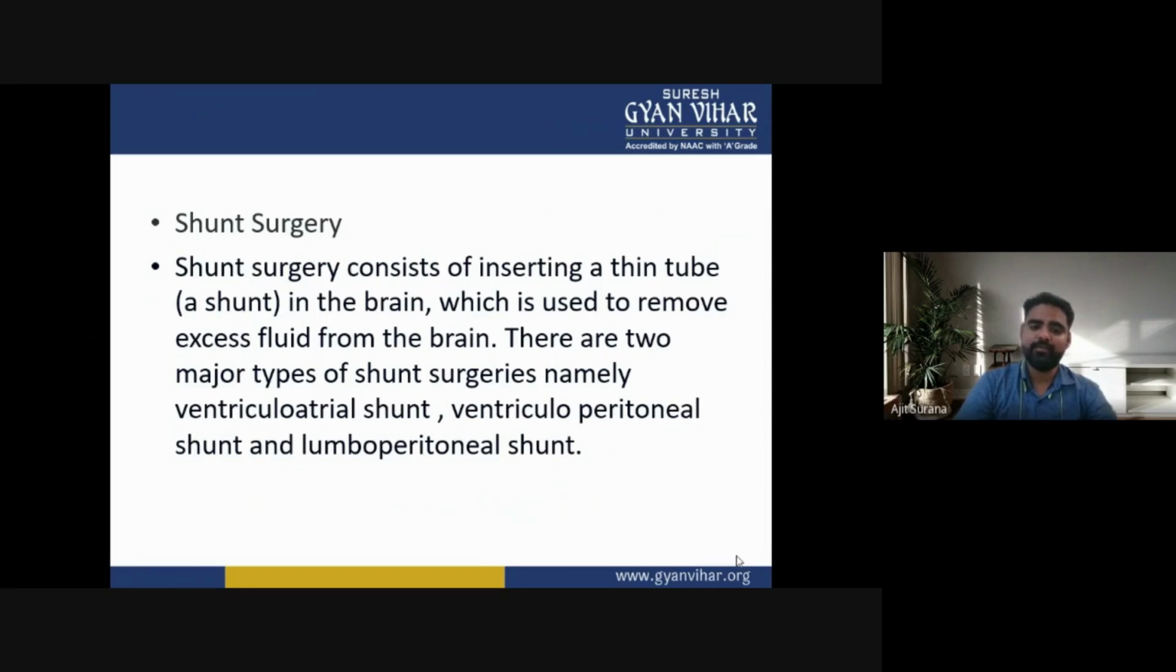There are two major types of shunt surgeries, namely ventriculoperitoneal shunt and lumboperitoneal shunt. Shunt surgery consists of inserting a thin tube, or a shunt, in the brain, which is used to remove the excess fluid from the brain.